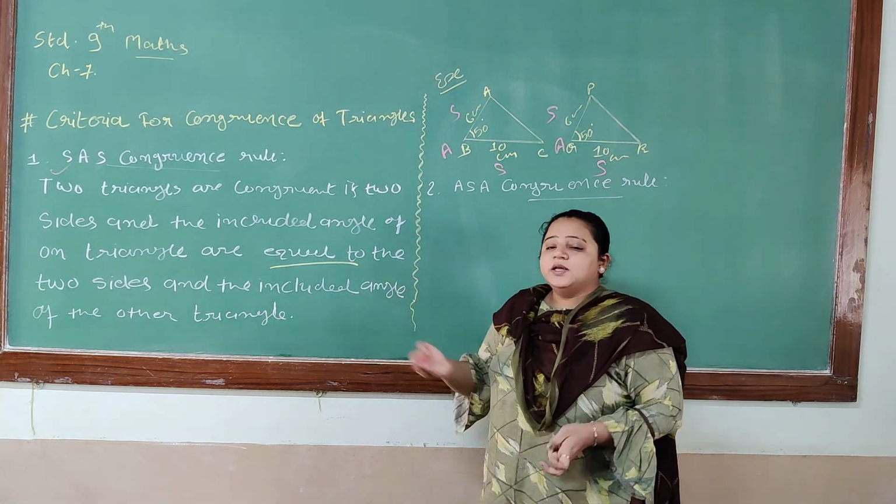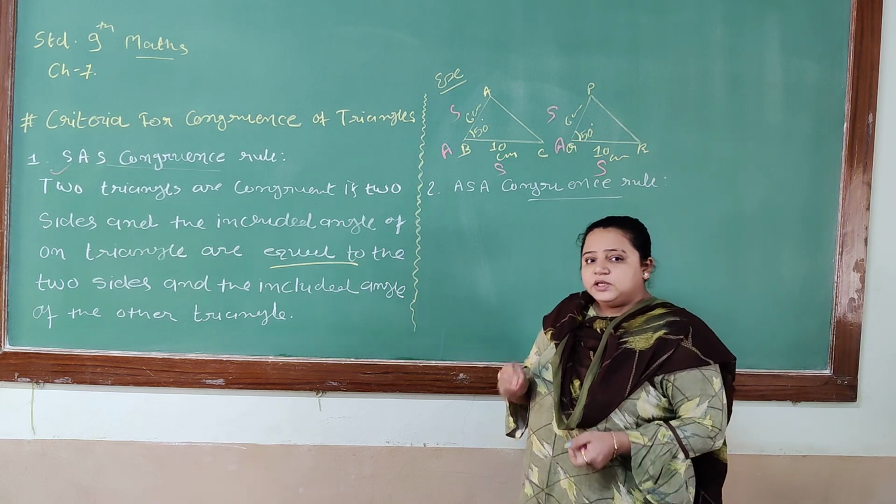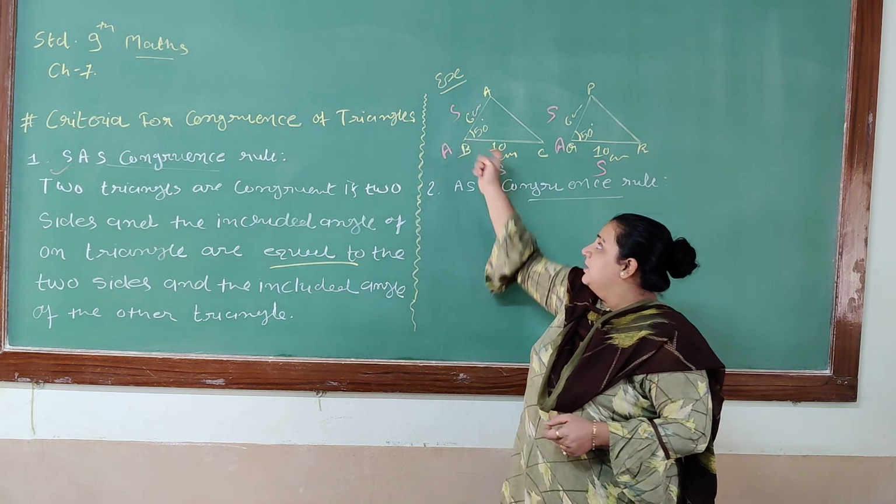Otherwise you can say the SAS theorem. Very simple and very easy. According to the name, you only have to move on: side, angle, and side.